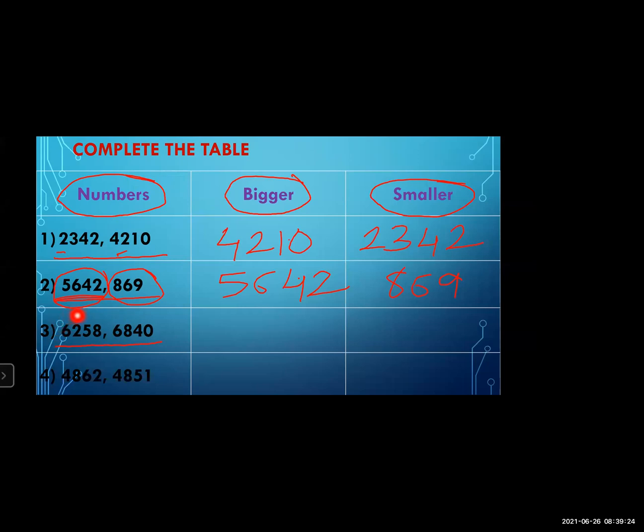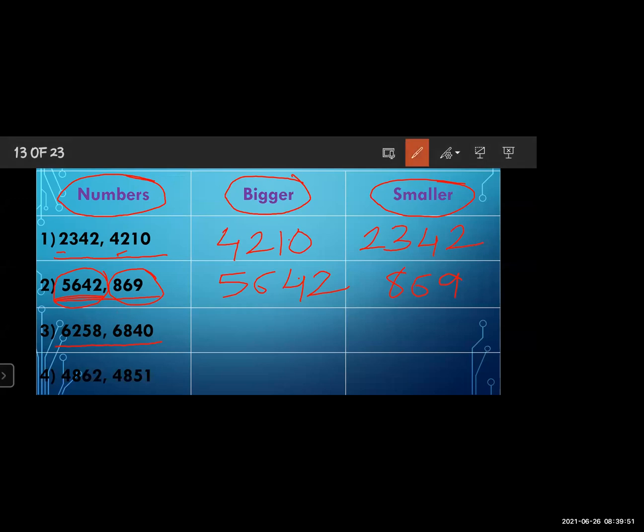Okay. Now, the next place is hundreds. So which digit is on the 100 place? In the first number, it's 2. And in the second number, which digit is on the 100 place? 8. That time what you have to do? You have to compare these numbers, 8 and 2. So which is bigger, 8 or 2? 8.